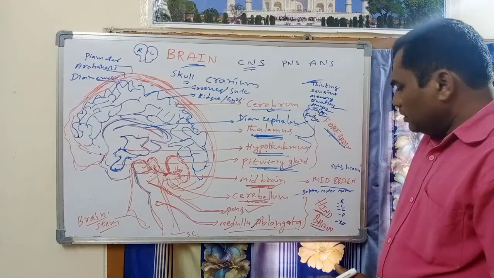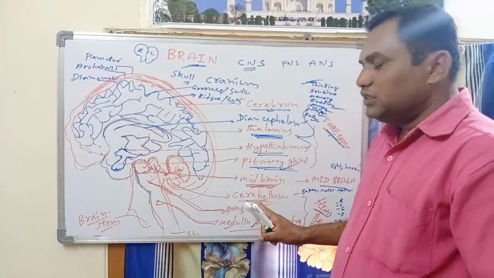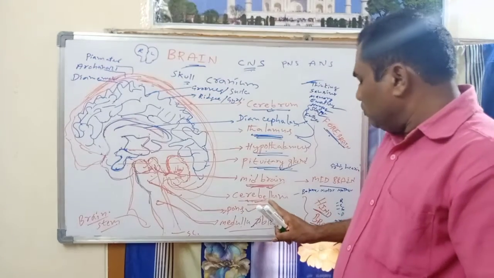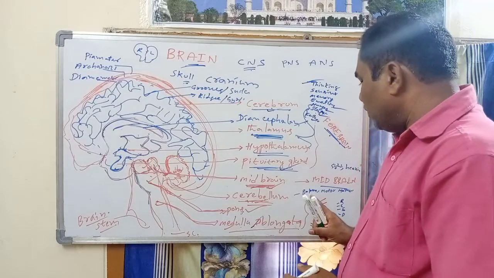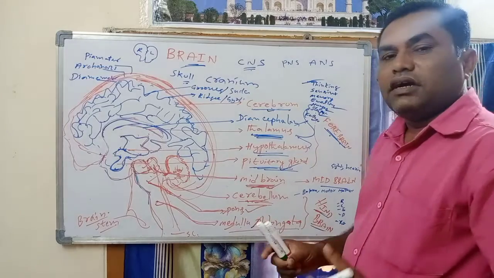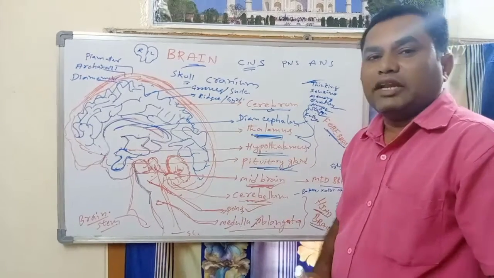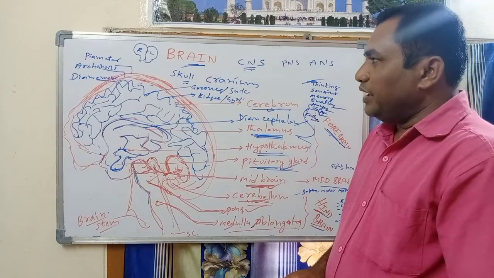Mainly, body posture is also under the control of the cerebellum. Body posture means balance; balance is also under the control of the cerebellum. And movement is also under the control of the cerebellum. So these are the parts in the brain.